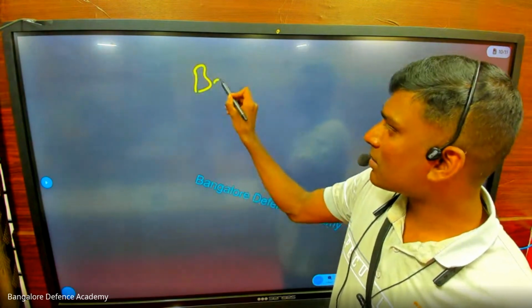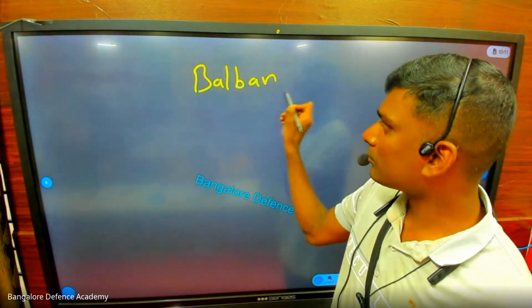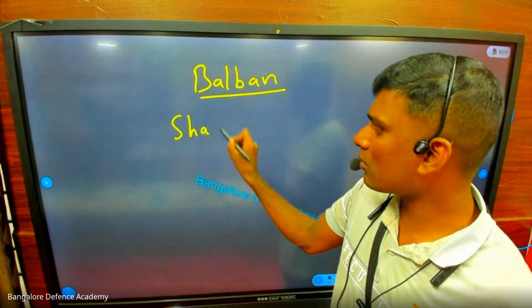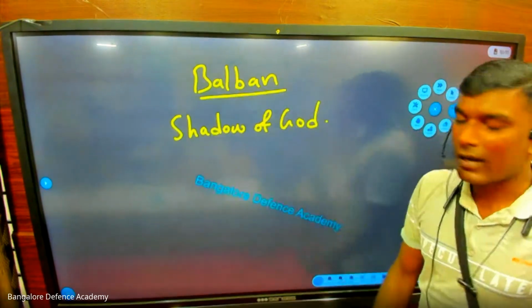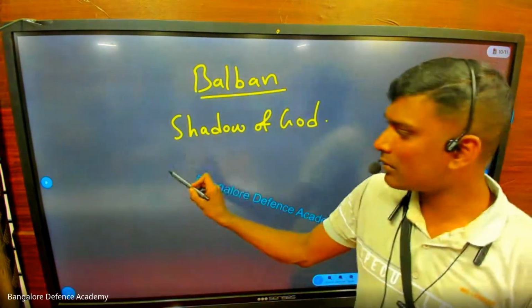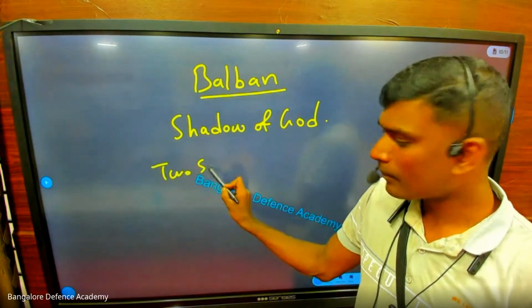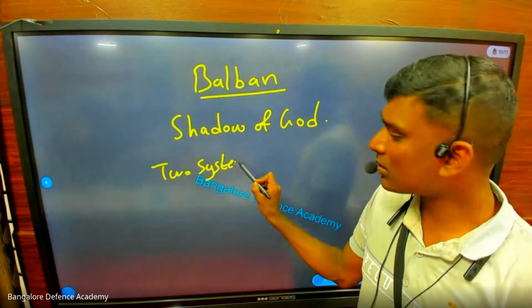Yes, sir. After Razia Sultana, we have a person called Balban. Who is that? He is called the Shadow of God. And he introduces two systems. Keep writing.